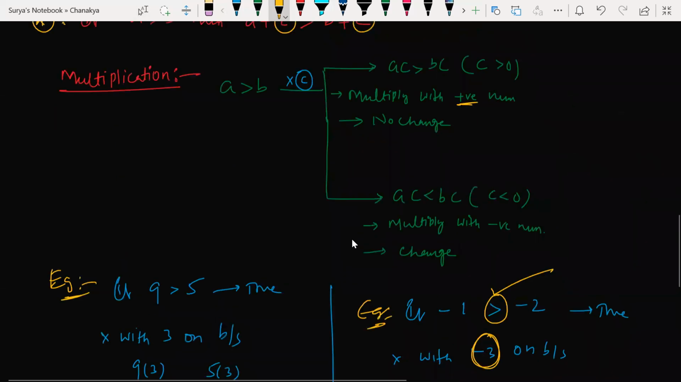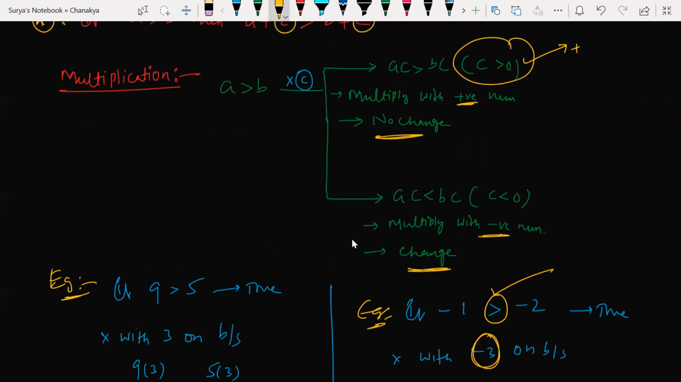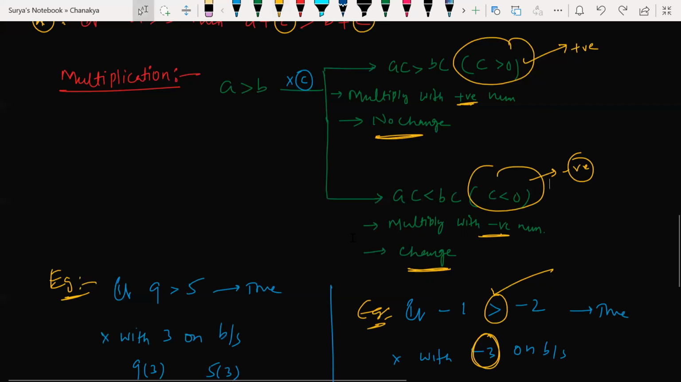Multiply with the positive numbers, there is no change. Multiply with the negative number, there is a change. How? Greater than becomes less than, less than becomes greater than. Understood my point? What is the meaning of this? If constant is greater than 0, it is nothing but positive. If constant is negative, I'm multiplying some constant here, right? If that particular C is positive, there will not be any kind of change. If that particular C is negative, there will be change in inequality.